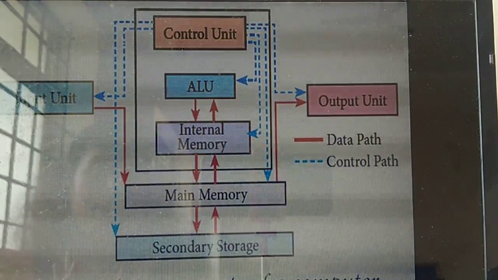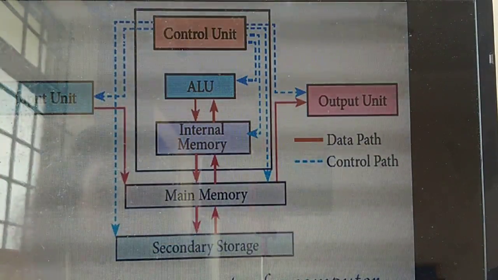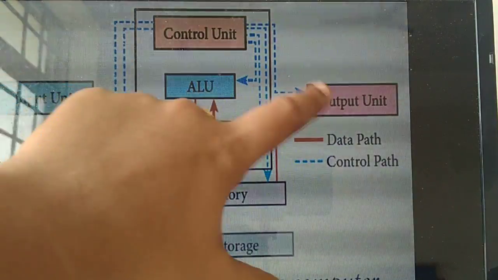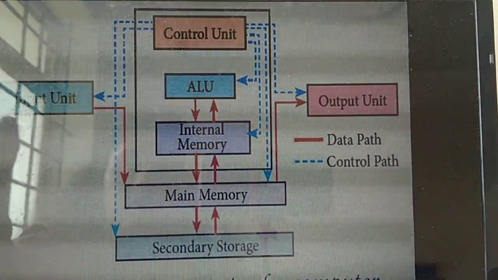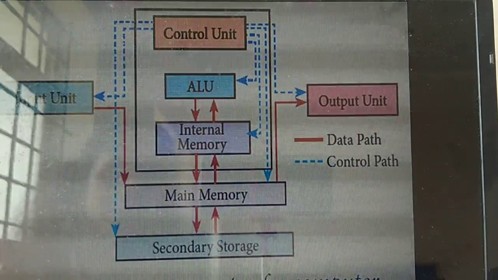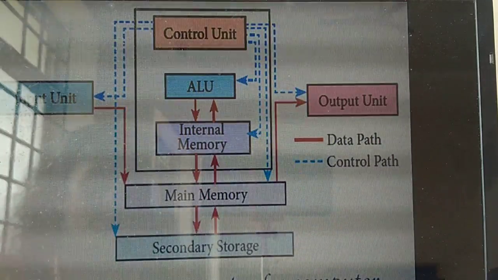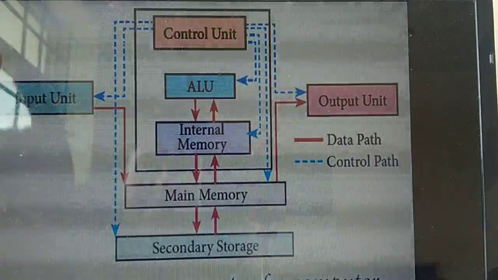See the diagram. So 3 things I explained already. IPO cycle. Input, process, output cycle. How many units are there? 3 units. What are they? Input unit, processing unit and output unit. Okay. So listen, our user is giving input data using which unit? Input unit.